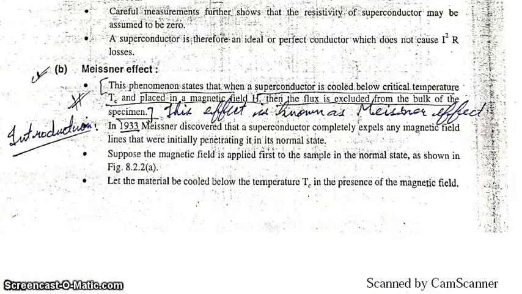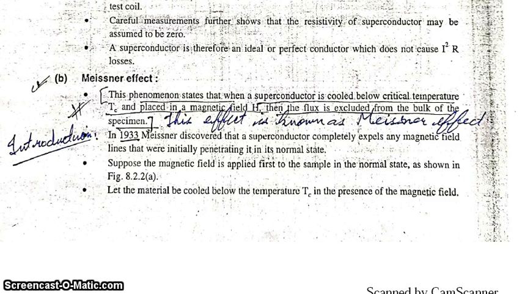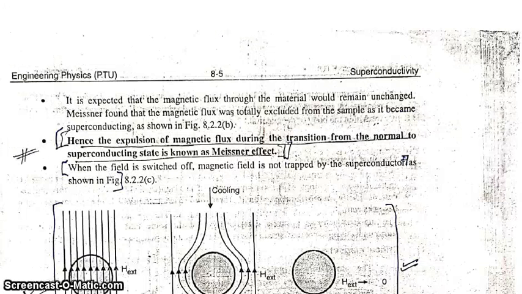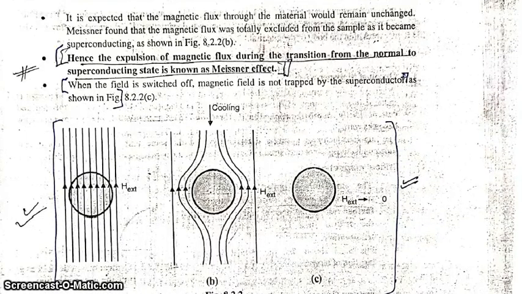So this is the Meissner effect, and it is important from the paper point of view. In 1933 Meissner discovered this effect. In this case a superconductor completely expels any magnetic lines of force which initially penetrated through the specimen. So again I repeat the same definition: the expulsion of magnetic flux during the transition from normal conductor to a superconducting state is known as the Meissner effect.